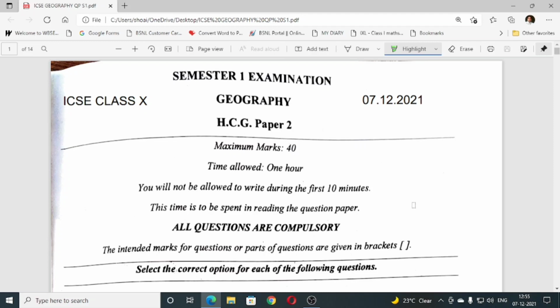How was it? Okay, so you all have already done the paper, so we'll go through this question paper and we'll try to check the answers. The official answer key is also there, so I've already marked the answers highlighted in green, so we can go through it easily without wasting our time. So let's start. It's a geography paper, so today's date also I have mentioned over here. Okay, now let's start.